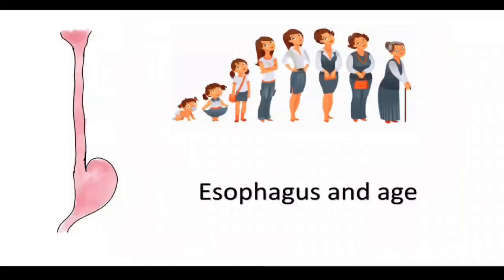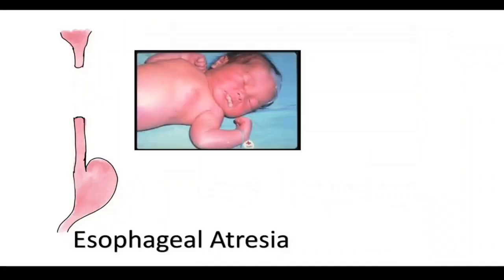Now, what is the relation between esophagus and age? What are the different problems affecting the esophagus in different age groups? So, in the young age group, it will be esophageal atresia and the tracheoesophageal fistula.